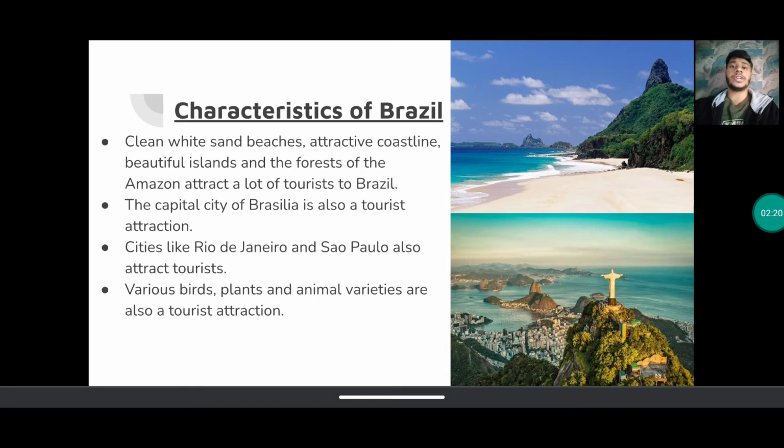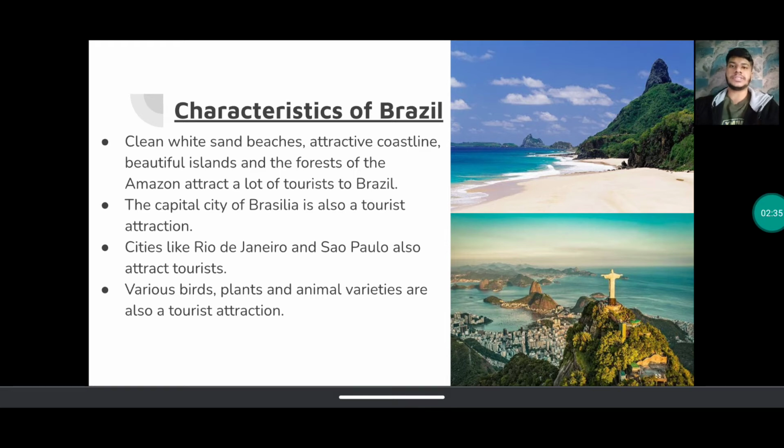Alright. Most of you already know where it is on the map. For those of you who don't know, you can go to your geography textbook, look at its position on the map. It is also a tourist attraction. Cities like Rio de Janeiro and Sao Paulo also attract tourists.